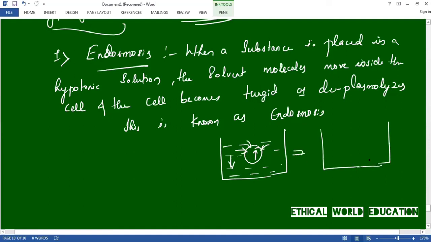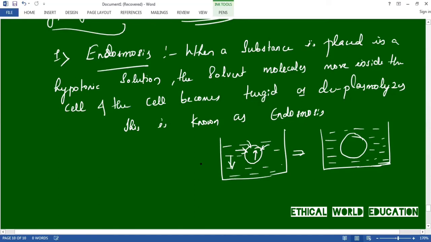Sometimes it might burst because the solvent moves from outside the beaker into the cell. Okay, this has become turgid. This process is called endosmosis.